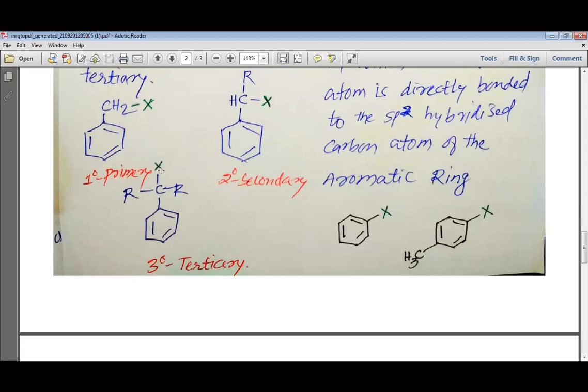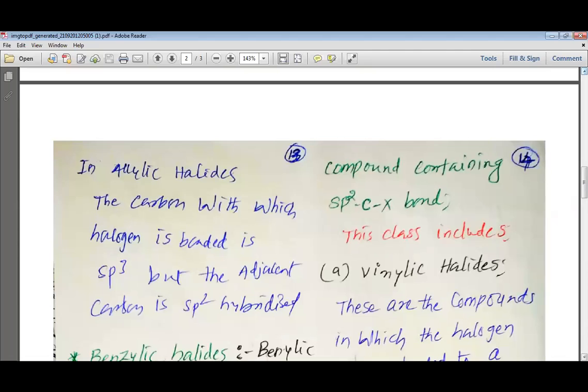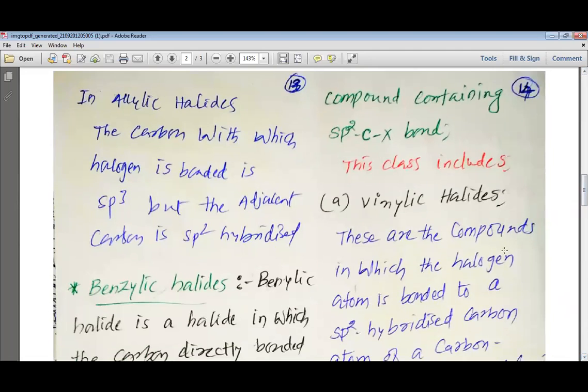And if in the benzylic halide, the carbon which is bonded to the halogen is bonded with the aromatic ring and is also bonded with two other carbon atoms directly, then it is known as a tertiary benzylic halide. So this is how, my dear students, we can understand the classification of compounds which have the halogen directly bonded to an sp3 hybridized carbon.